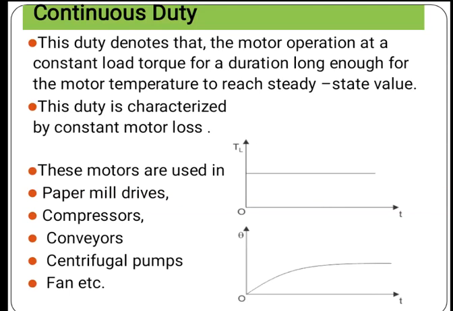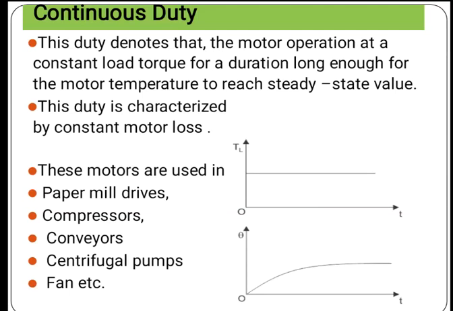So first one is continuous duty. This duty denotes that the motor operates at a constant load torque for a duration long enough for the motor temperature to reach a steady state value. That means this duty is characterized by constant motor loss.